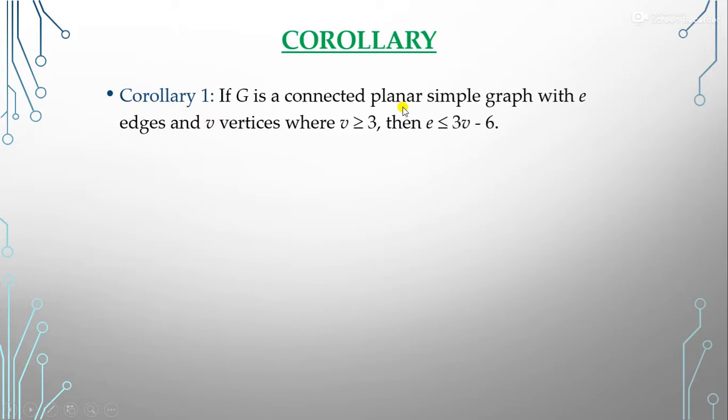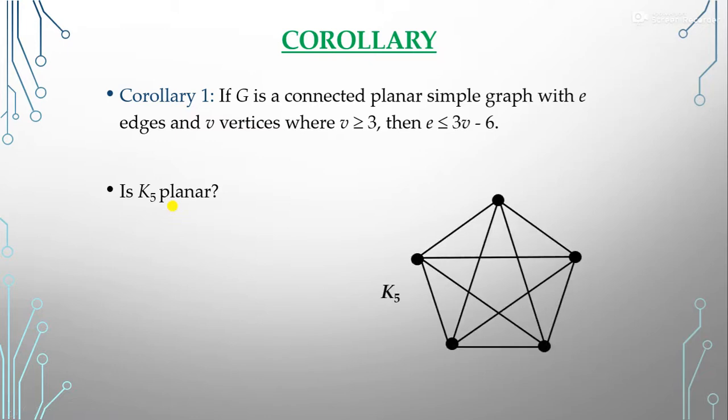then we can say that it is a connected planar graph. So now, if you know this property, can you tell me whether K5 is a planar graph or not? What is K5? K5 is the complete graph with 5 vertices. So this is our complete graph K5. How many vertices are here? 5 vertices. And how many edges are here? 1, 2, 3, 4, 5, 6, 7, 8, 9, 10. So 10 edges are here.